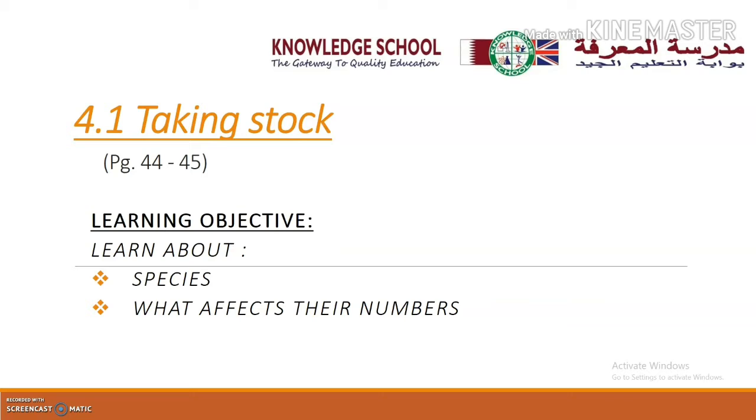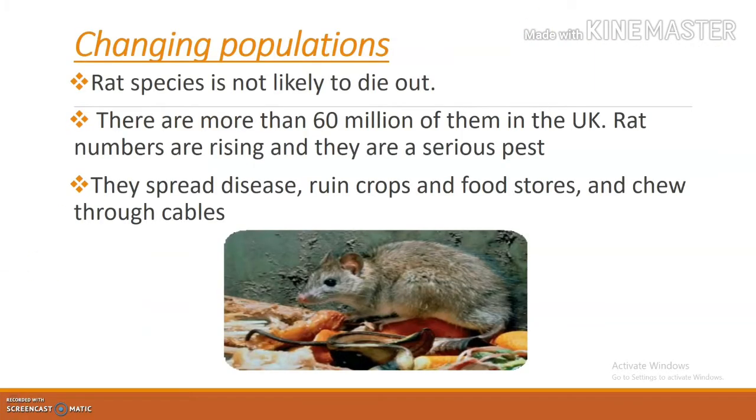Learning objective: learn about species. We have studied about it. Now, what affects their numbers? Till now we have discussed what species are and what offspring are. I hope you remember the children are called offspring. And then, what is a mule? We have discussed the Yangtze dolphin. I hope you all remember all those things.